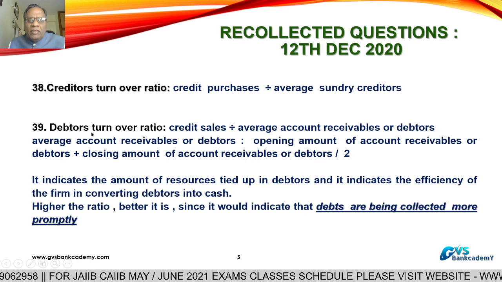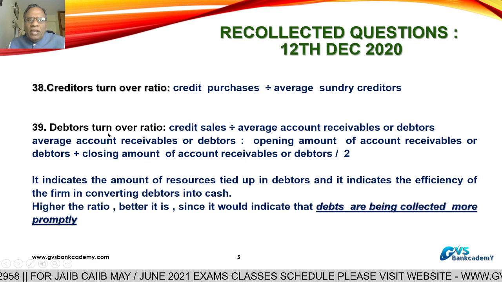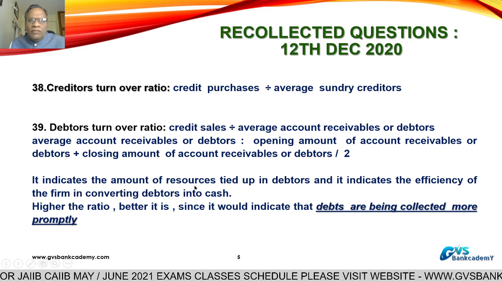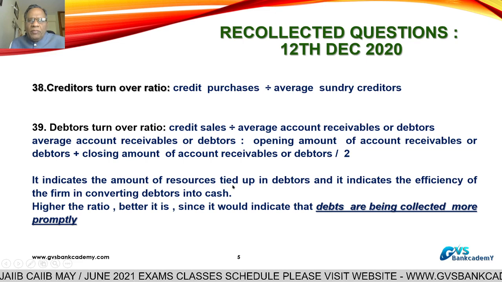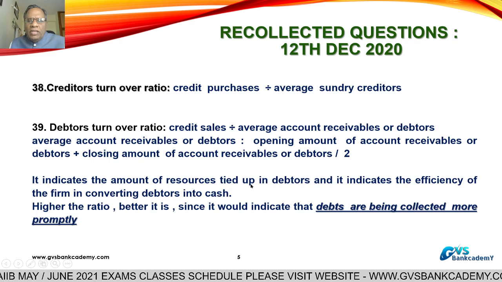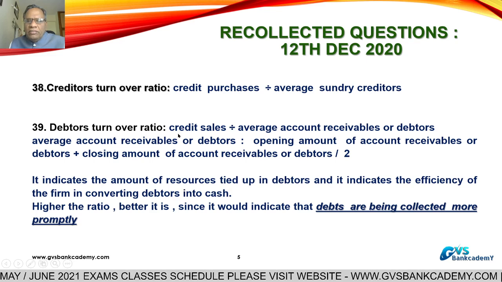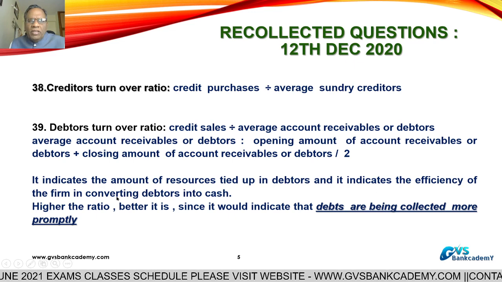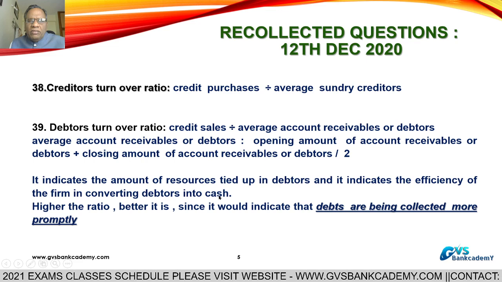A higher turnover ratio is better. It indicates the amount of resources tied up with credit sales, and it indicates the efficiency of the firm in converting credit sales into cash.